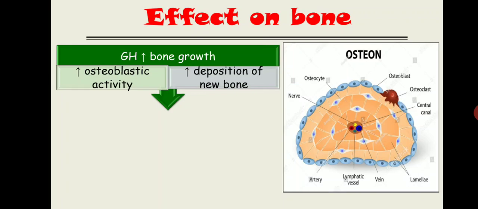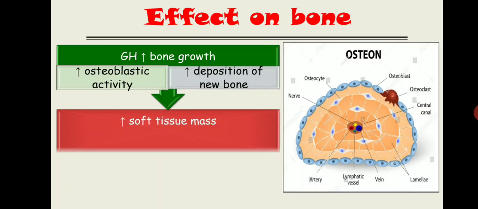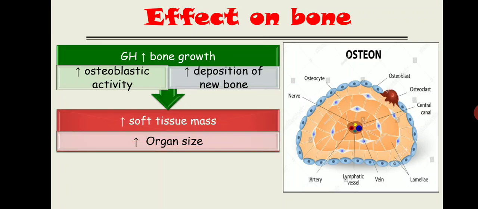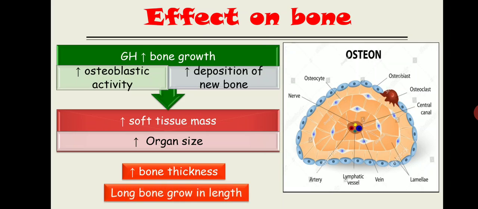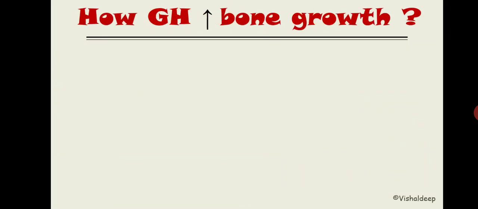On the other hand, growth hormone will also increase soft tissue mass, so basically it increases organ size. As far as the bone is concerned, growth hormone will increase the thickness of the bone, and it causes long bones to grow in length. Right, now how does growth hormone increase bone growth?